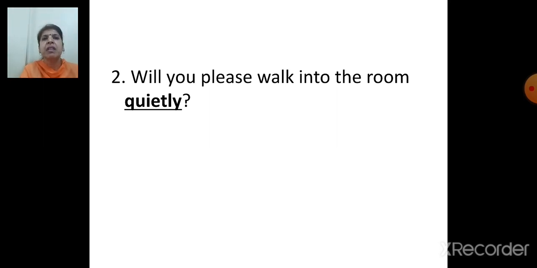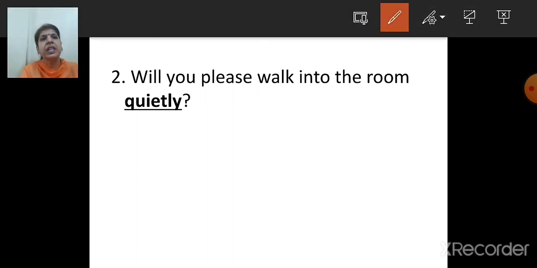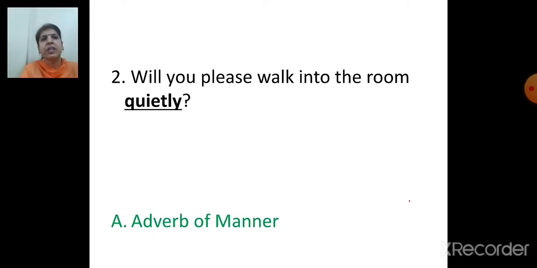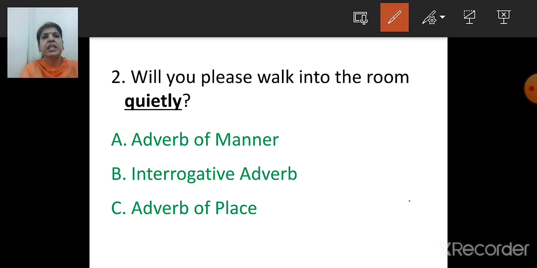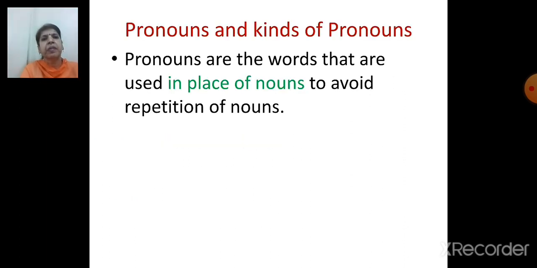Next one is: will you please walk into the room quietly? So the underlined word is quietly. Okay, let's see the options. First one is adverb of manner, interrogative adverb, adverb of place. So which is the correct option? What are you going to ask to the verb? How? So the answer is quietly. How do we have to walk? Quietly. So it is adverb of manner. Quietly is an adverb of manner. So we have done adverbs.